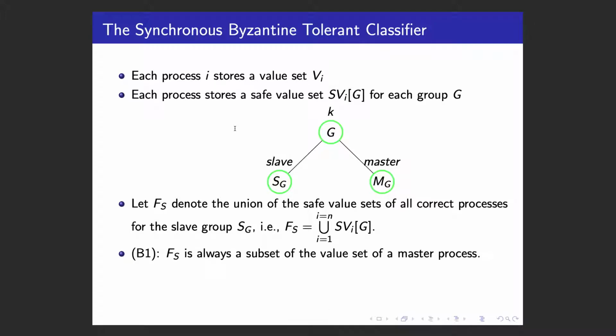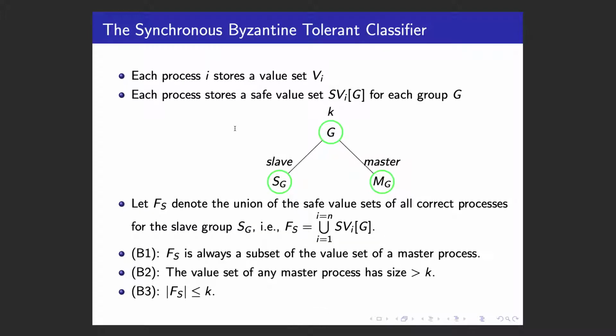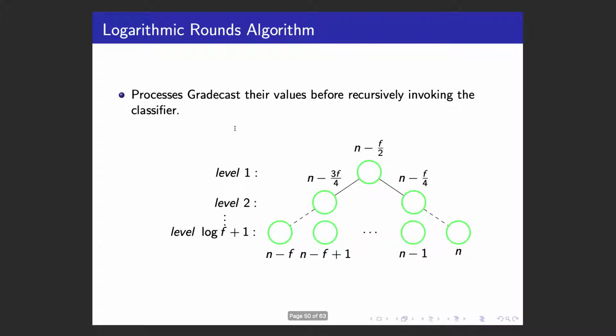then the Byzantine tolerant classifier satisfies the following requirements. B1, Fs is always a subset of the value set of a master process. B2, the value set of any master process has size greater than K. And B3, the size of Fs is at most K, which means the union of the safe value sets of all correct processes for the slave group has at most K values.